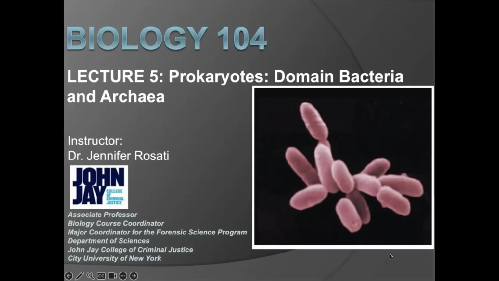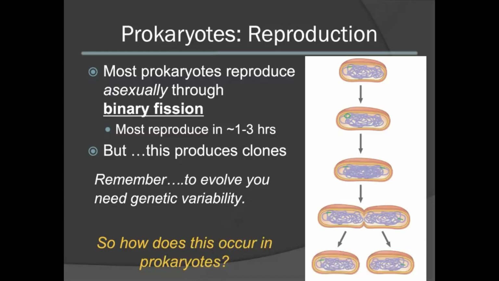This is lecture 5, where we will go over the prokaryotes. Prokaryotes undergo asexual reproduction primarily through the process of binary fission. Many bacterial cells can reproduce in as little as 1 to 3 hours. It's important to note that binary fission produces clones. This means that there is no increase in genetic diversity.